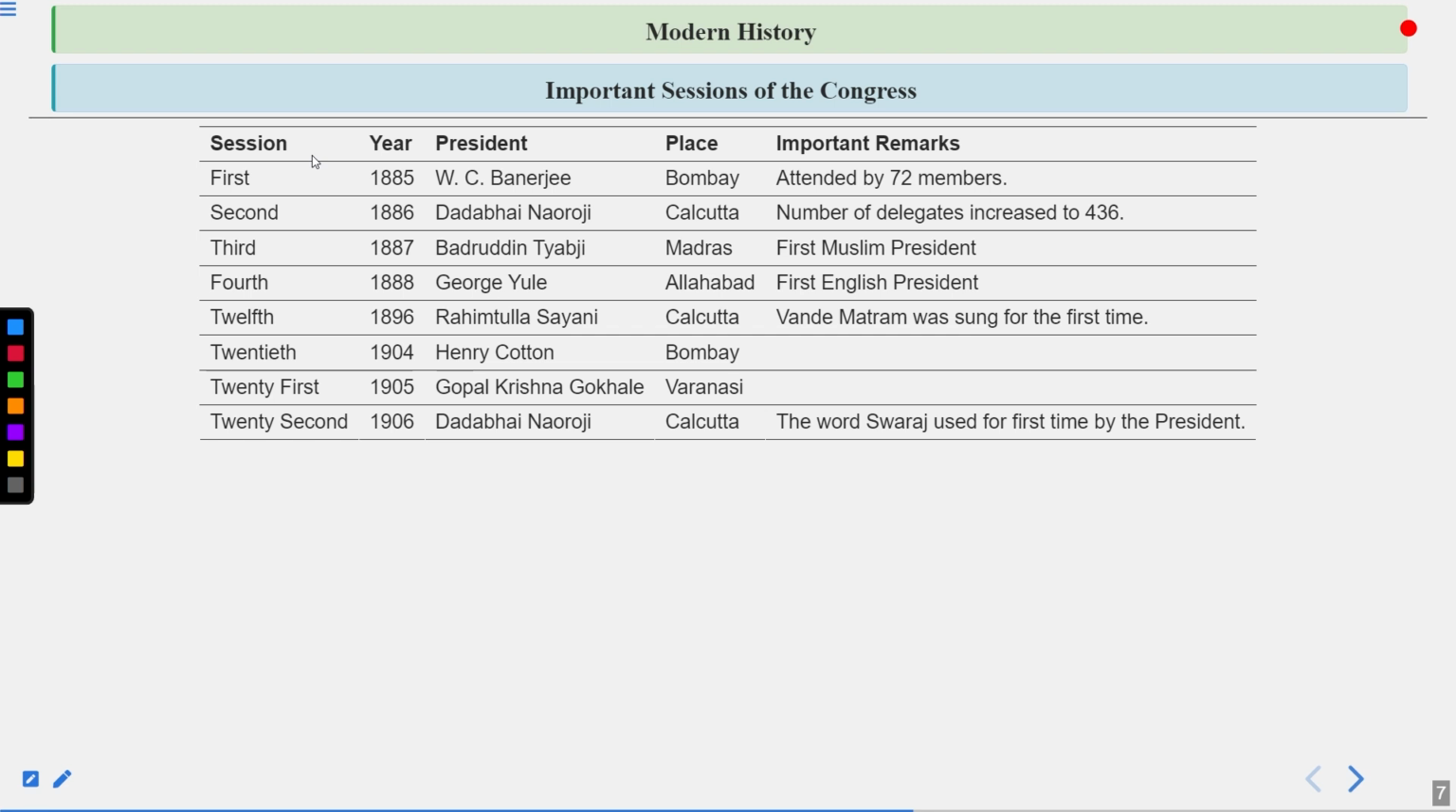One more thing, if we talk about Mr. Dadabhai Naoroji, he was famously known for one important thing, and that is he is known as the Grand Old Man of our country. Then comes the word Swaraj used for the first time by the president.